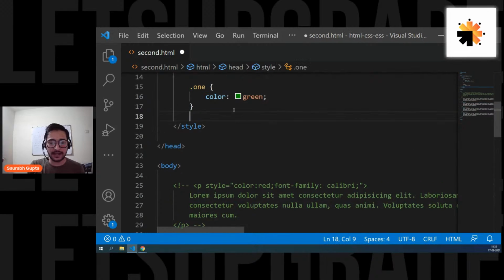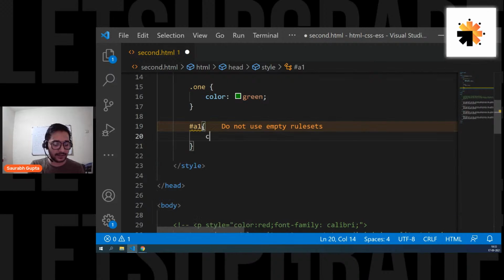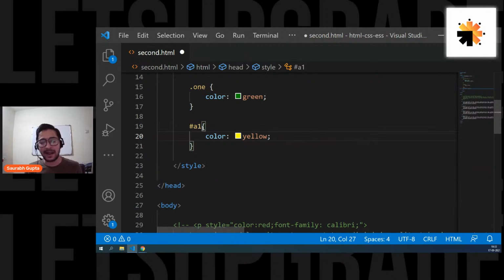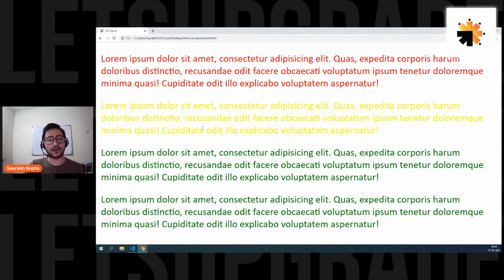Okay. So now again, I just go here and I specify A1. But again, CSS will not understand this because it will think it's a tag name. So to specify that this is the ID and not a tag name, you have to mention a hash in front of it. So for classes, you mention dot. For IDs, you mention hash. And then again, you can simply go ahead and write, let's say, color yellow. Right now, I'm choosing any bad colors. Don't worry about it. So let's see if it is working now. And here we go. It's very bright, but you can see now, right? It's a yellow colored paragraph.